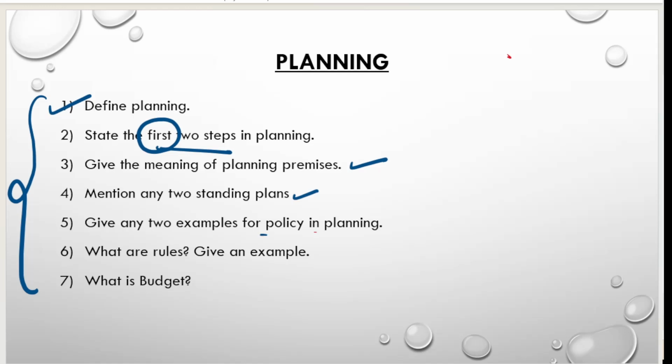2 examples for policy in planning. What are the examples? It may be a recruitment policy, like that. The examples. What are rules? Give an example. Here see, when they ask you 2 questions here, each question carries 1 mark. What are rules? 1 mark. Example 1 mark. Okay. Next, what is budget? So these are the questions which you have to prepare in your planning chapter.